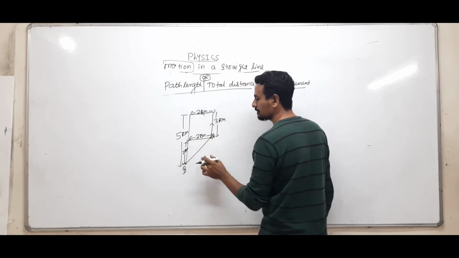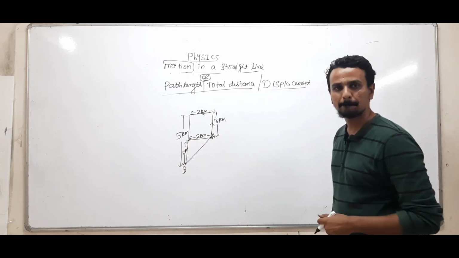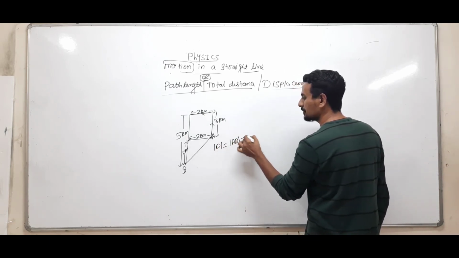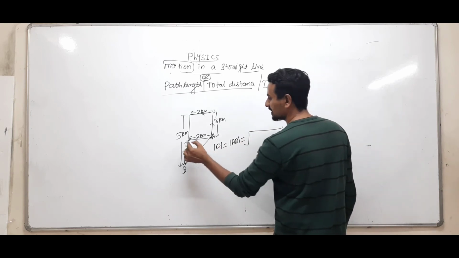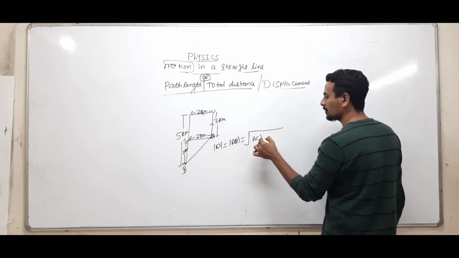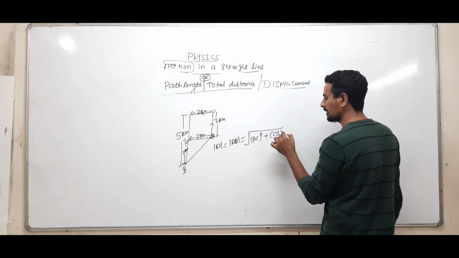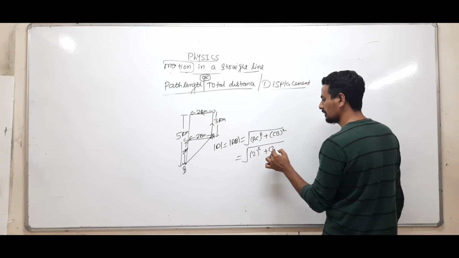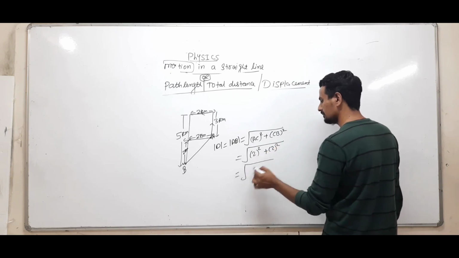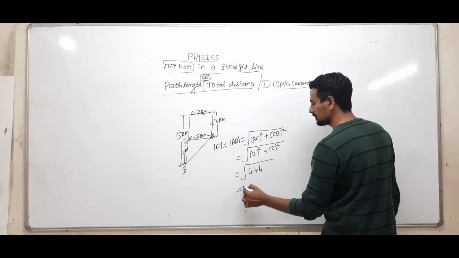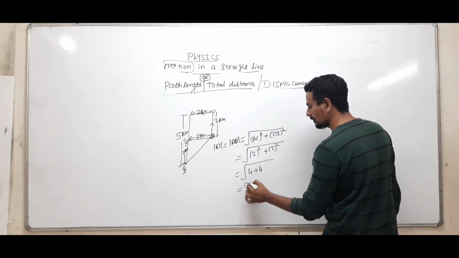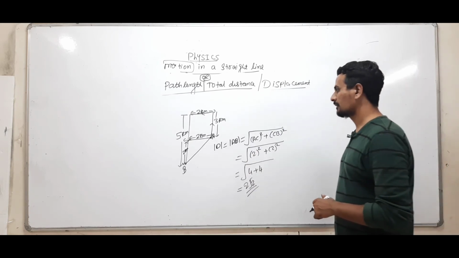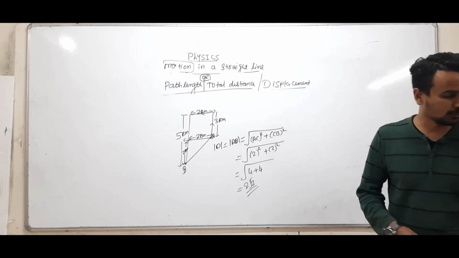This is 2, this is 2, this will serve as the hypotenuse. Clear? So displacement AB will be equal to root of AC square plus CB square. Okay, root of 2 square plus 2 square, clear, 2 root 2. Done? Fine. One more example.